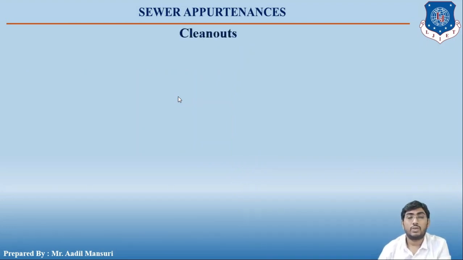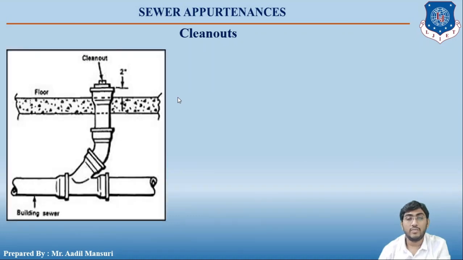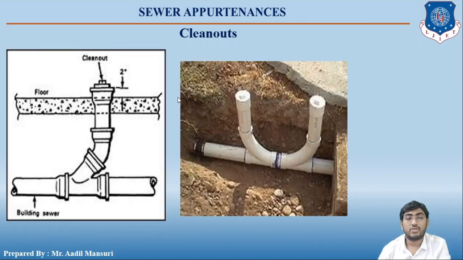Okay students, so the next topic is cleanouts. You can see the picture of the cleanouts. Cleanouts are constructed in sewer lines for the purpose of facilitating cleaning of sewers. An inclined pipe is connected to the sewer line, you can see in the picture, right? And through this inclined pipe, the cleaning rod is inserted, so that anything that has jammed or choked the sewer line will be cleaned. Okay.